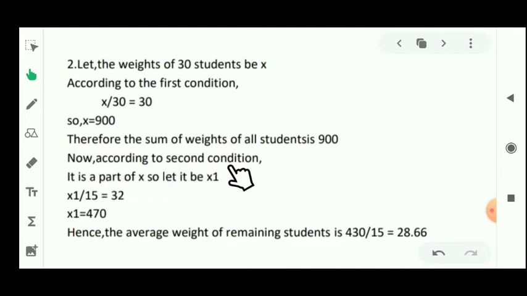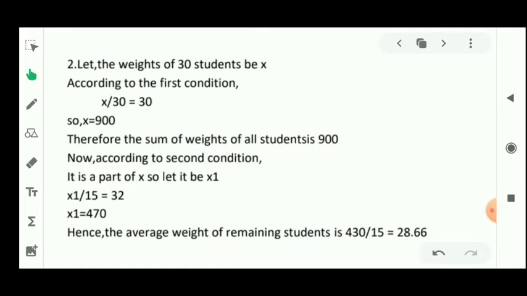Now from the second condition, because it is a part of x, let it be x1. So x1 upon 15 is equal to 32. That means x1 will be 15 into 32, that means 470. So the average weight of the remaining students will be 430 upon 15, that means 28.66.